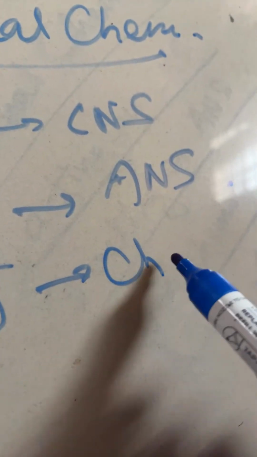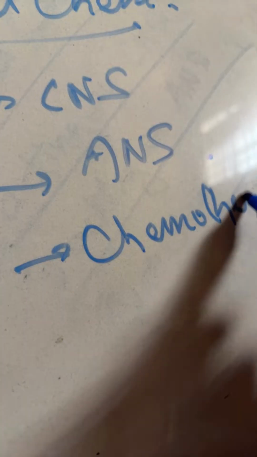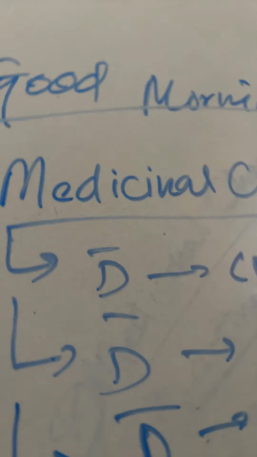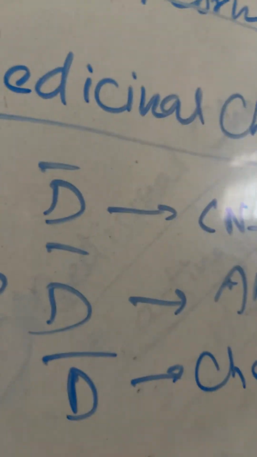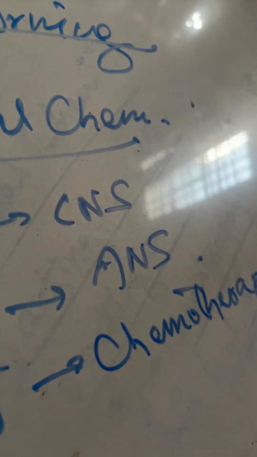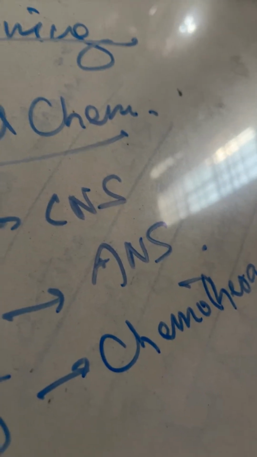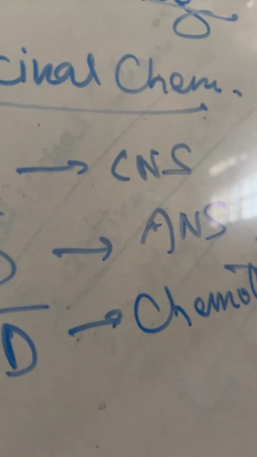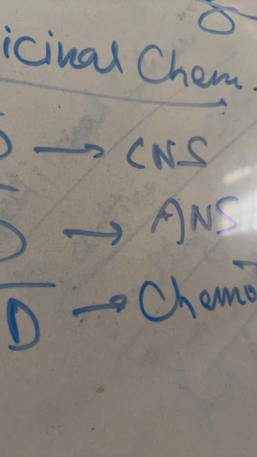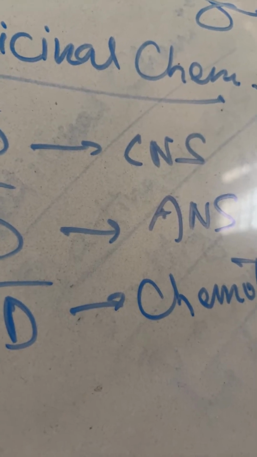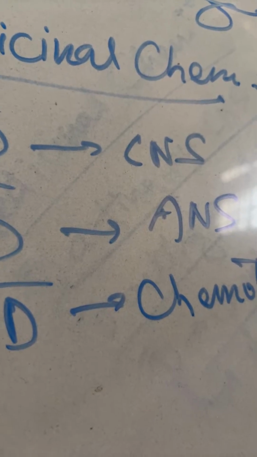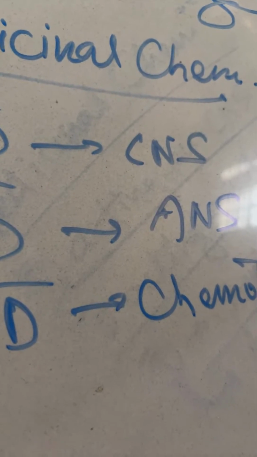So in chemotherapy, mainly you will understand antibiotics, types of antibiotics, their structural activity relationship, mechanism of action, and after all these things we will see whether we can complete that or not. So drugs acting on CNS and drugs acting on ANS, these two are very important. You have to remember that from these two topics you will get so many questions.